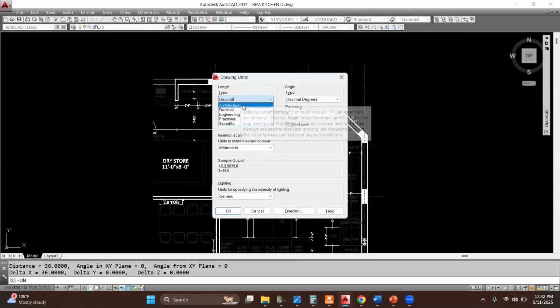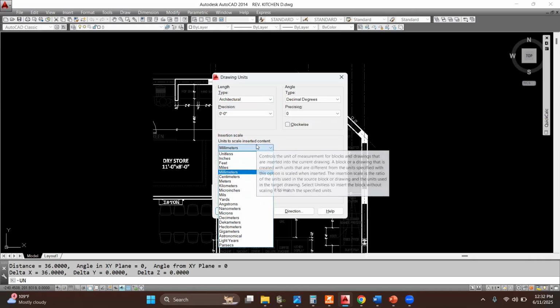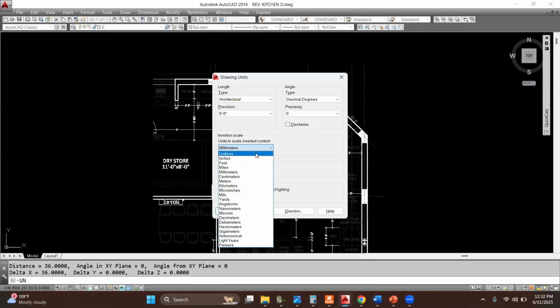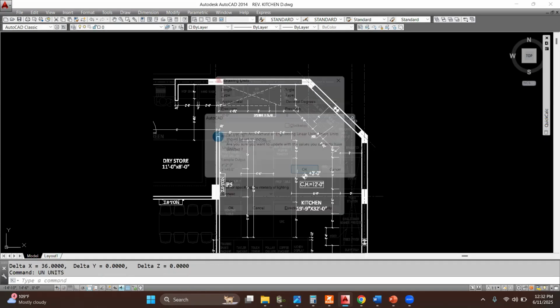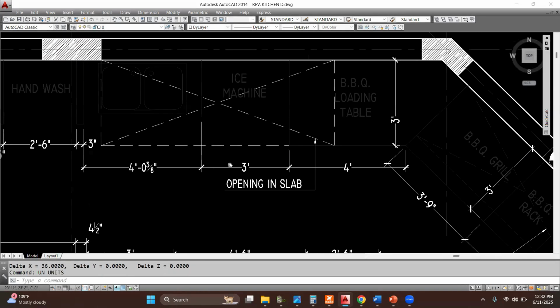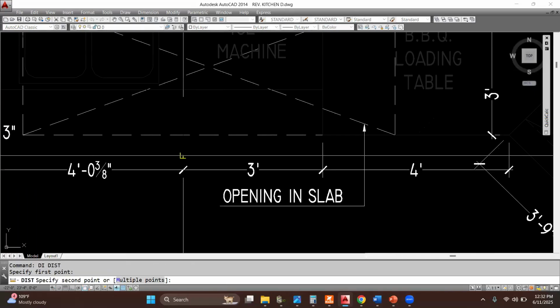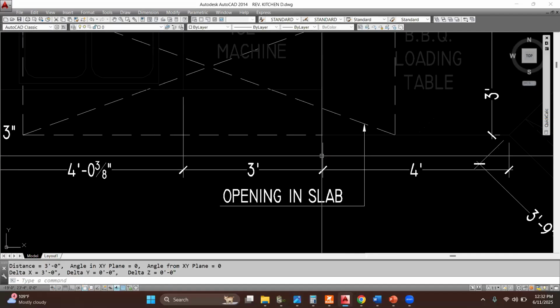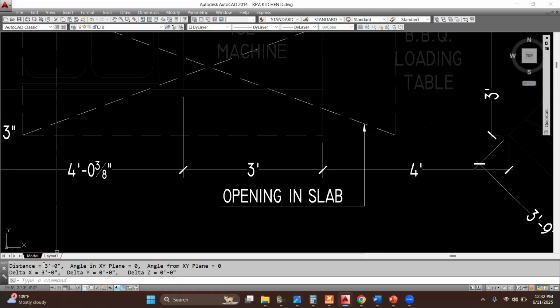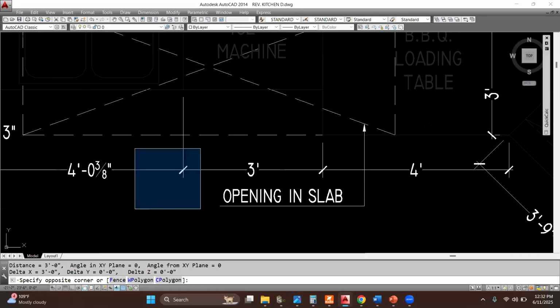Change decimal to architectural. Change precision to 0 feet 0 inches. And insertion scale to either unitless or inches. Press OK. And then again press OK. Now measure the dimension again. So you can see that we have 3 feet of dimension.